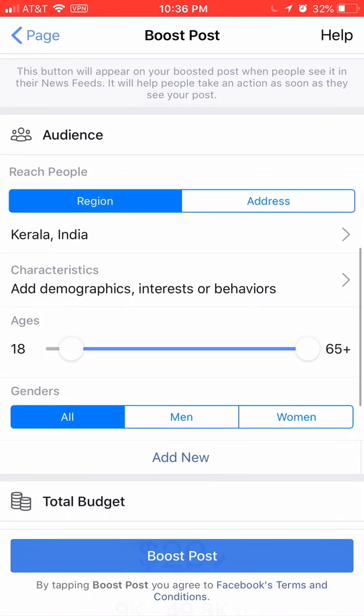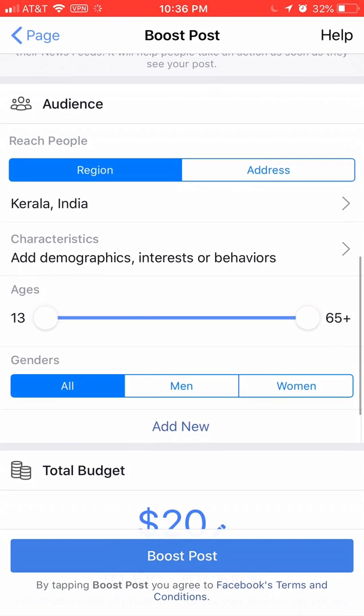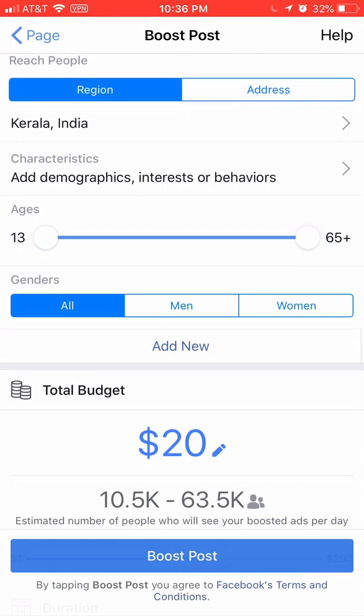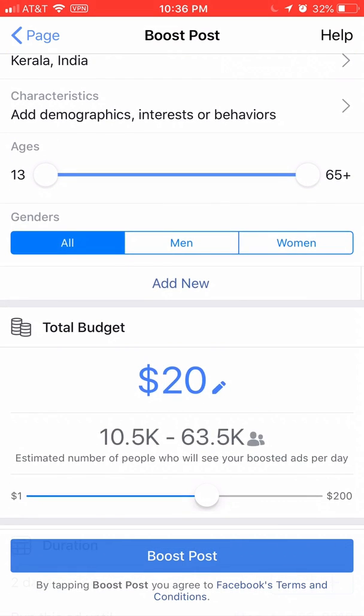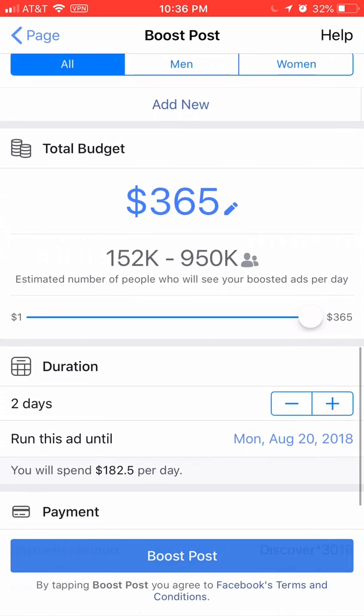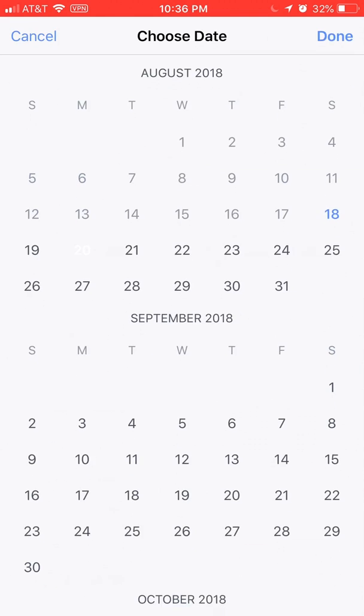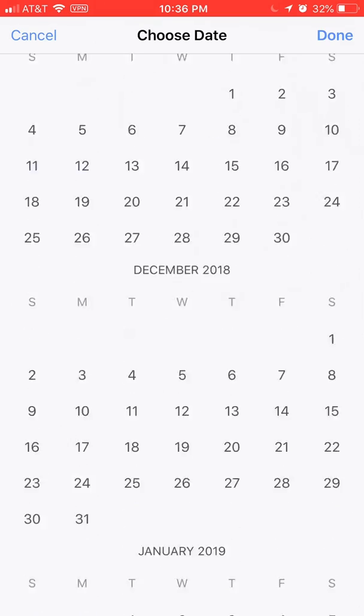All right, and then as far as ages are concerned, I'm not really concerned about the age, 13 to 65. I want everybody hearing this. I want all genders, both men and women. And so then I'm going to come down here to total budget, and I'm going to just hit the little pencil next to that, and I'm going to type in 365. So I want $365, and then I want it to run for basically a year. So today is August 18th of 2018.